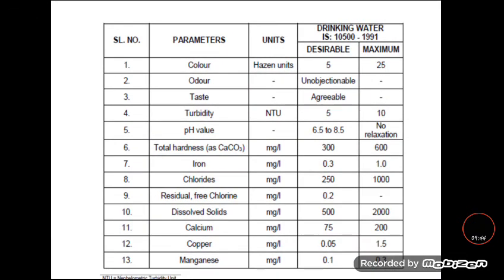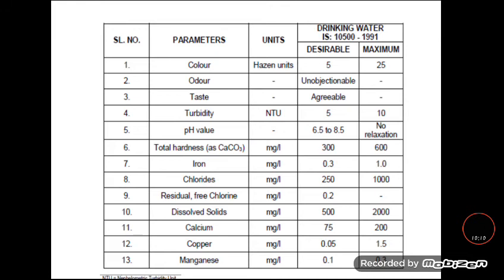The desirable value of those parameters is given where an enormous amount of water sources is available. If the water resources are limited and the availability of water is very meager, then we go for the maximum limit.